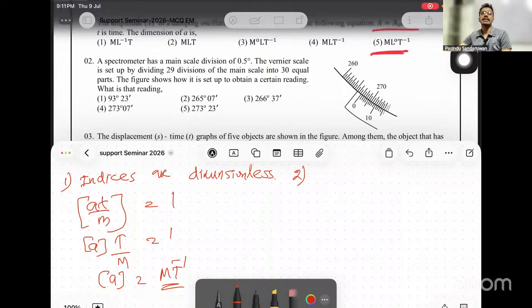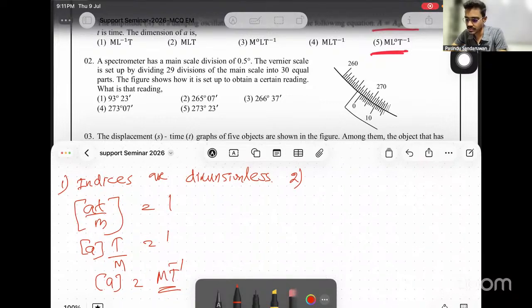The other thing is that it is not a linear scale, it is a circular scale. We have circular scales in some other instruments also, but in other ways. With a spherometer, there is one linear scale and one circular scale, but here, both are circular scales. Those are the two reasons it is different and important to us.